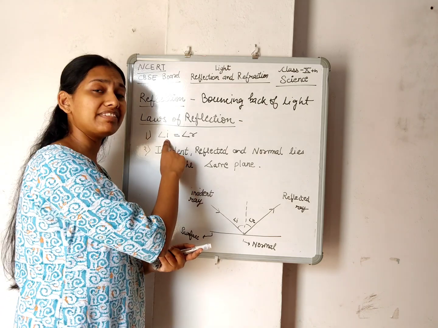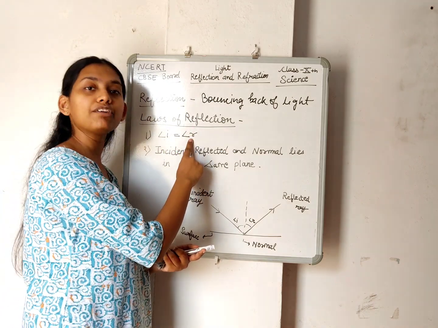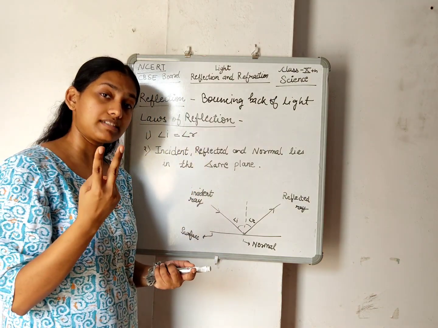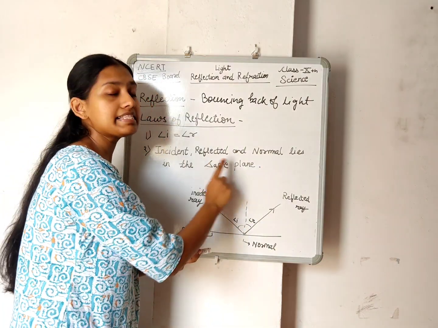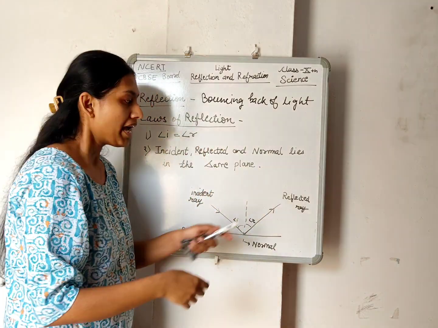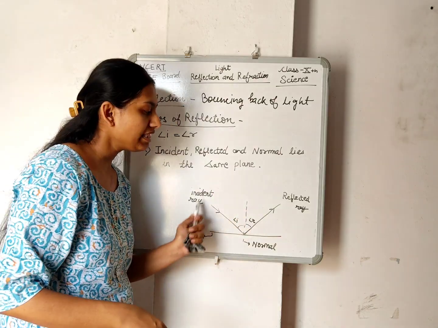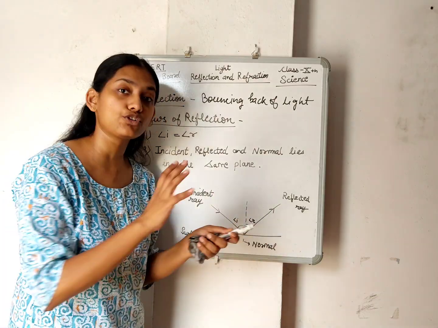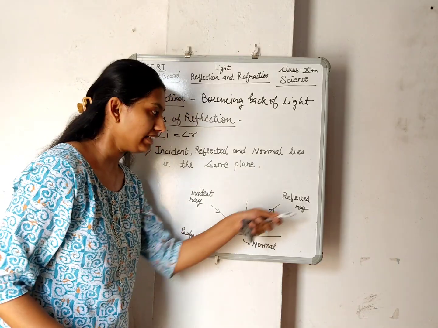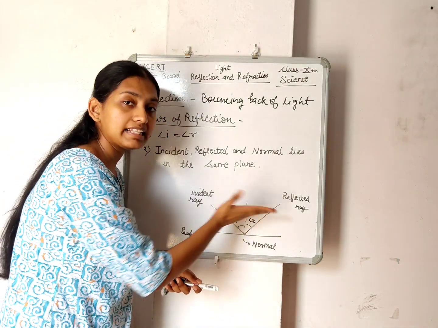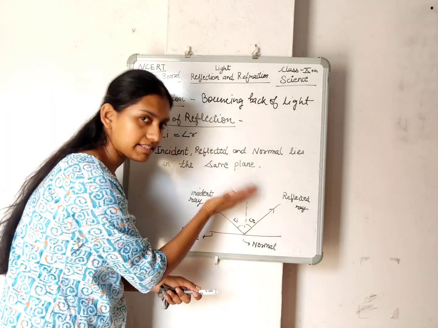We are calling it angle of incidence should be equal to angle of reflection. Second law: incident ray, reflected ray and normal lie in the same plane. So what is the same plane? That means the medium of all three lines should be the same. So this is the incident ray, this is the normal, and this is the reflected ray. All should lie in the same plane.